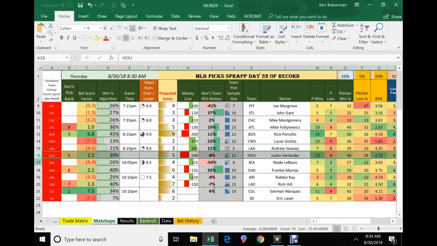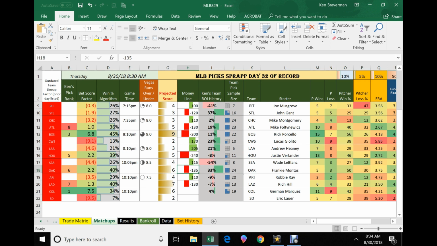Seattle and Oakland. Of course, I like Oakland without even looking, especially after Seattle blows it to San Diego yesterday. Absolutely take Oakland at -135. I'm going to bet that right now. Arizona and the Dodgers. It likes the Dodgers slightly, but we talked about... What did we talk about with them there? We haven't really been a winner with them.